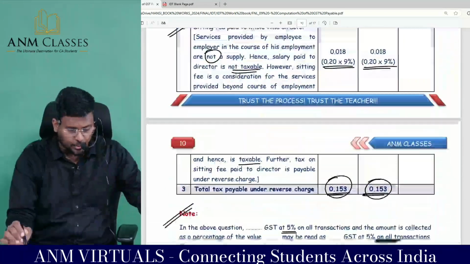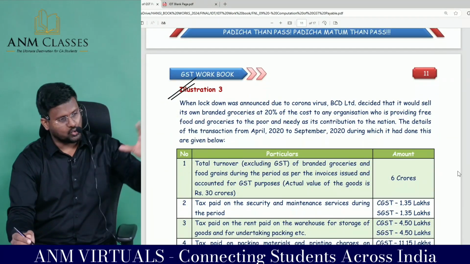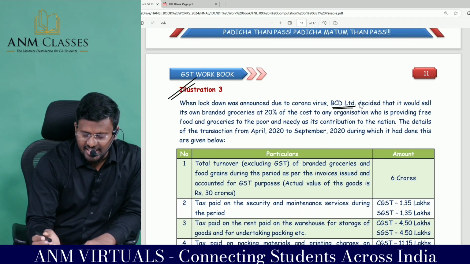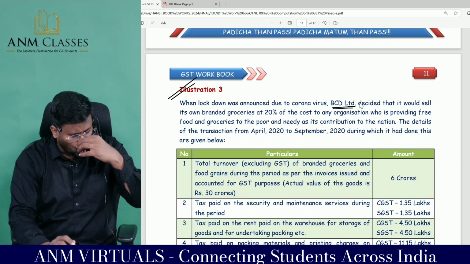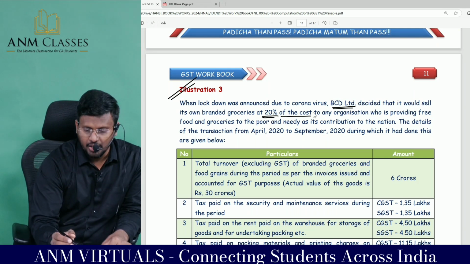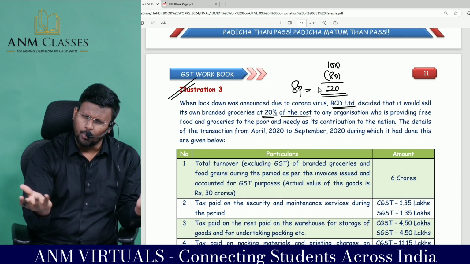I am moving on to question number 3. Shall we? When lockdown was announced due to coronavirus, BCD Limited decided that it would sell its own branded groceries at 80% discount of the cost. If 100 rupees is the cost, an 80 rupees discount they are going to give, 20 rupees is going to be the selling price, no problem.